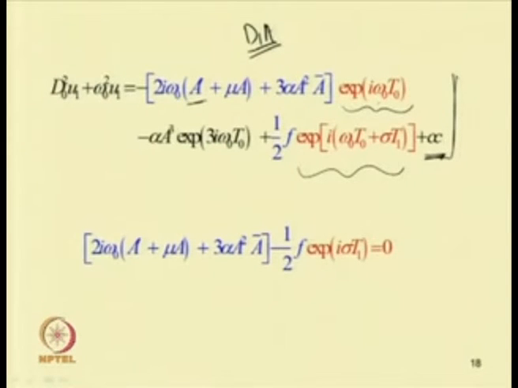So, we should eliminate the coefficient of these terms. Eliminating the coefficient of this term, that is 2 i omega 0 A dash plus mu A plus 3 alpha A square A bar minus half f e to the power i sigma t 1, taking common e to the power i omega 0 t 0, we can write this equal to 0.